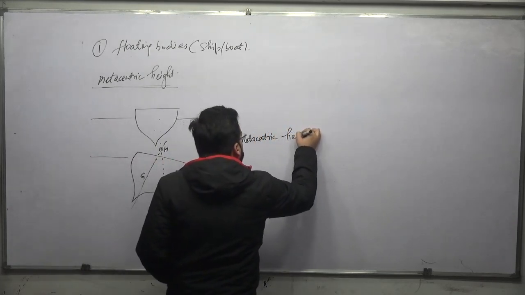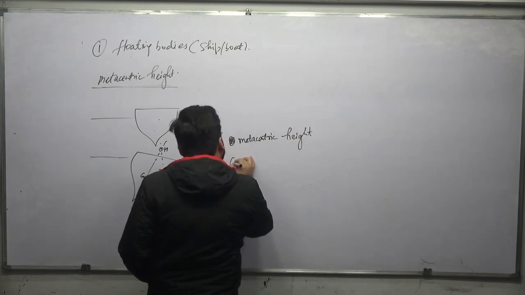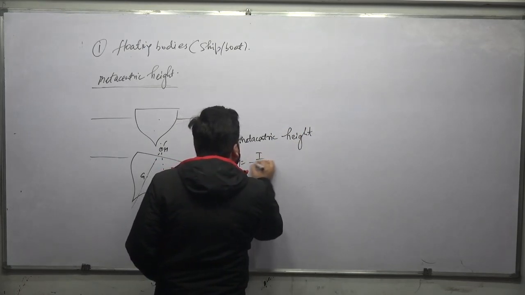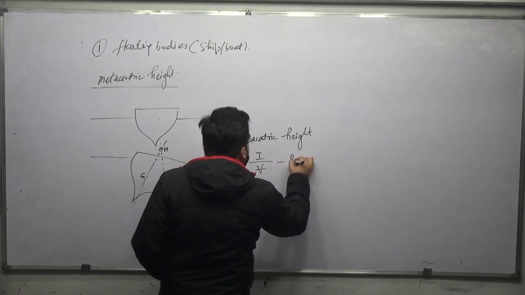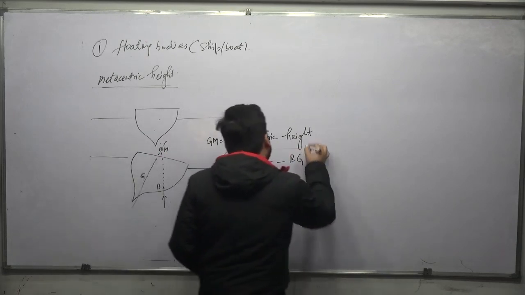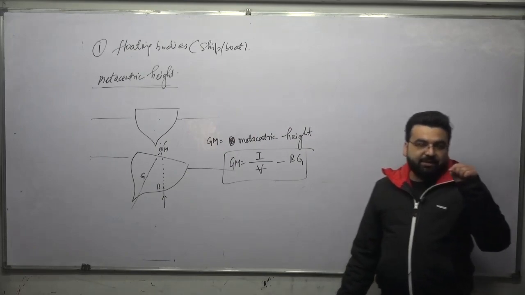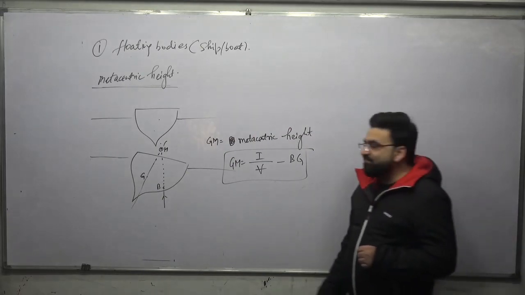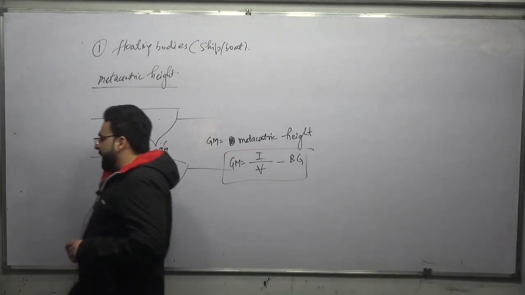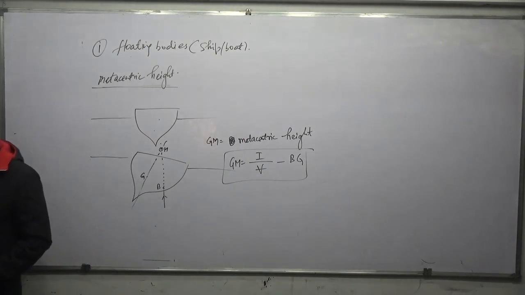GM is equal to I divided by the volume displaced, minus BG. BG is the distance between the center of gravity and the center of buoyancy. Okay, so we discussed the metacentric height.